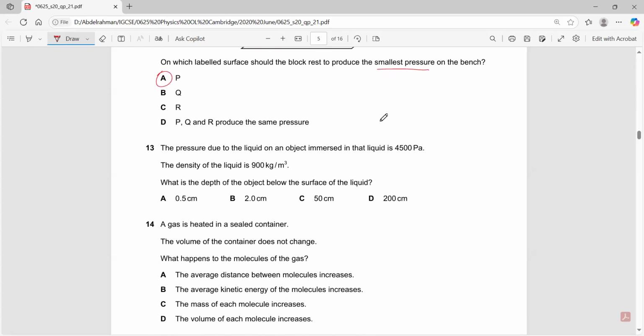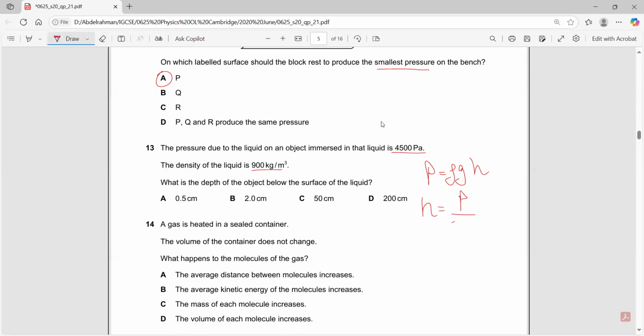The pressure due to the liquid in which it is immersed is 4,500 pascals. The density is 900. What is the depth below the surface? Pressure equals rho g h. Can I find height? Yes, so the height would be equal to pressure over rho g, which is 4,500 divided by 900 times 9.8. This is actually an old test, so they used 10.